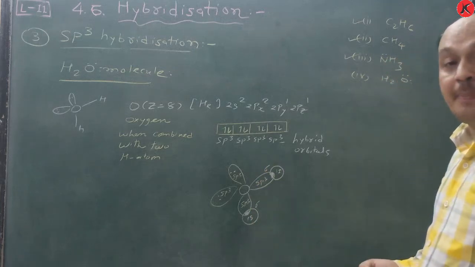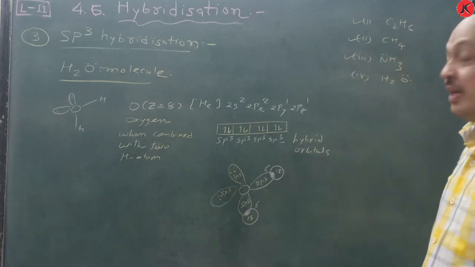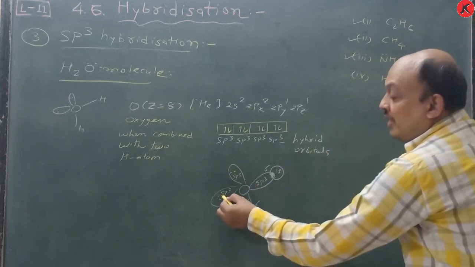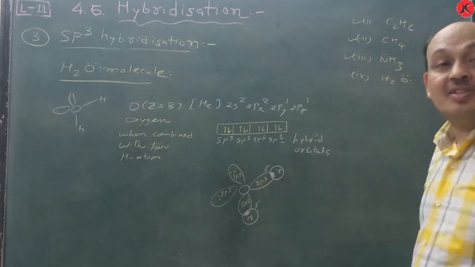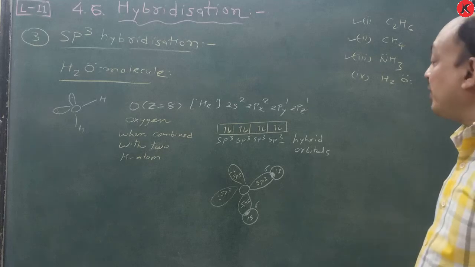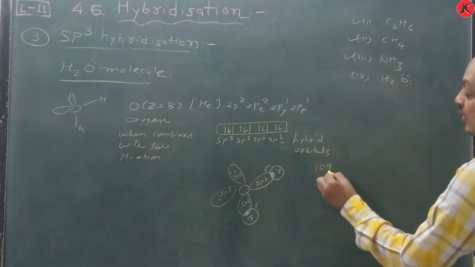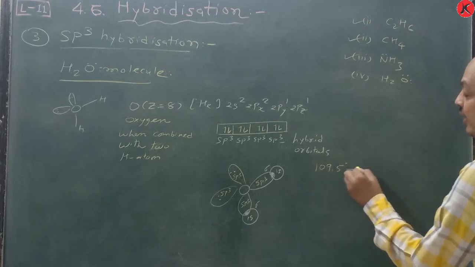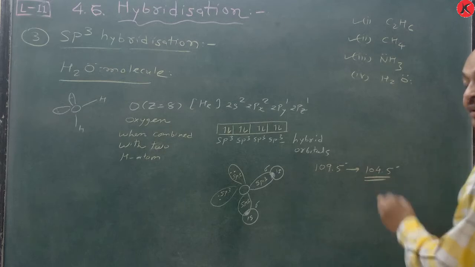And the shape is like tetrahedral, but you know that here a lone pair is there, a lone pair and a bonding pair are there, and a bonding pair is also there. So according to VSEPR theory, the bond angle is changed from 109.5 degrees to 104.5 degrees.